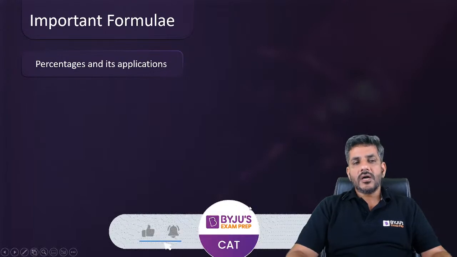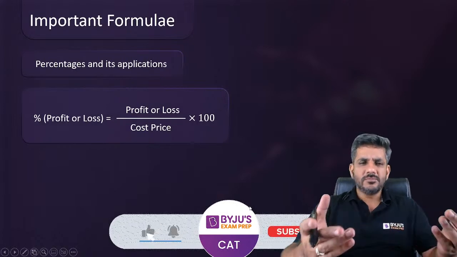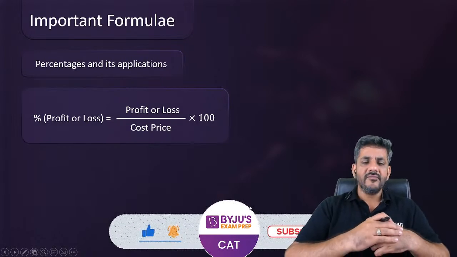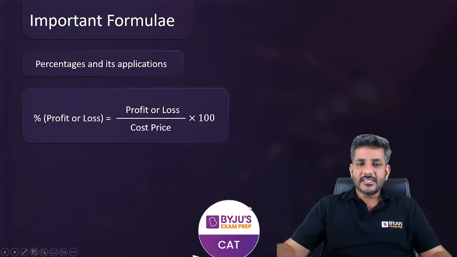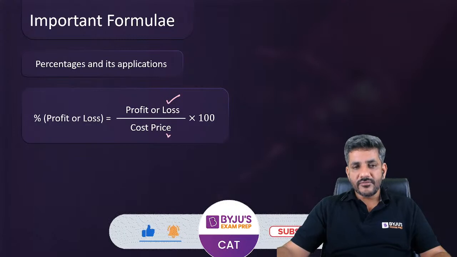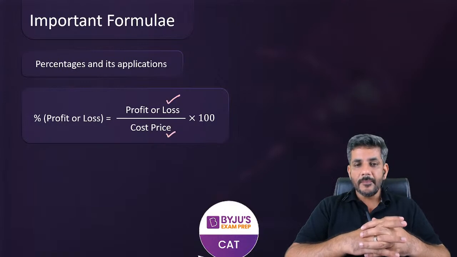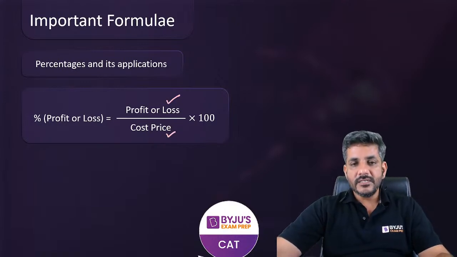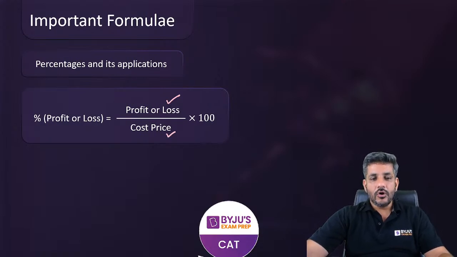Second, the next thing which is percentage profit or loss, it's more or less like a part of percentages itself. So percentage profit or percentage loss, what exactly is that? It is the profit or loss as a percentage of cost price. So you just have to keep one thing in mind, that percentage profit or percentage loss basically would always be considered on the cost price. So keep that in mind. Percentage profit or percentage loss are always calculated upon the cost price.